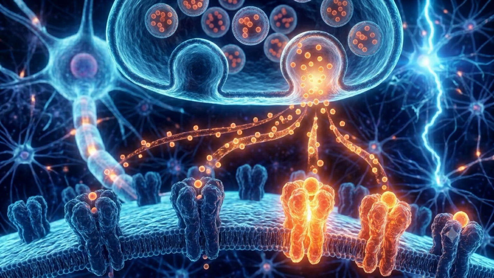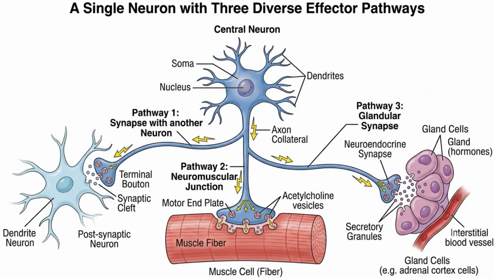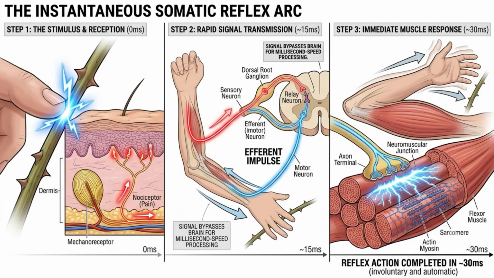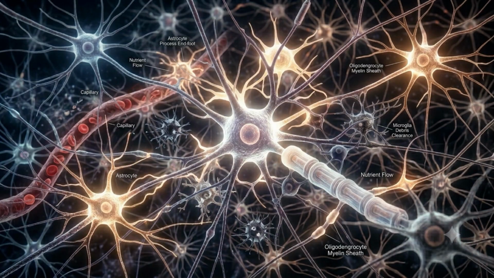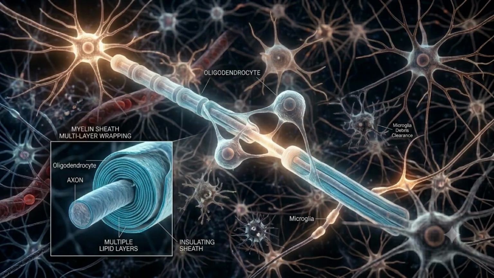Neurons communicate using electrical impulses. When a neuron receives enough stimulation, it creates a rapid change in electrical charge across its membrane, which then travels down the length of the axon. At the end of the axon, this impulse causes the release of chemical messengers called neurotransmitters, which cross a tiny gap and stimulate the next cell in the chain, whether it's another neuron, a muscle cell, or a gland. This whole process, from stimulus to response, happens within milliseconds.